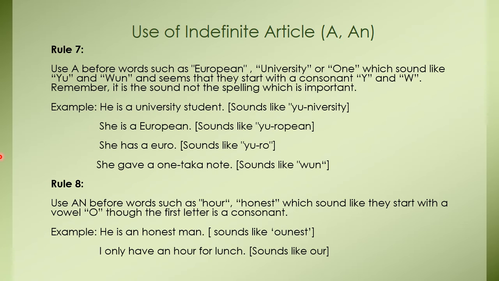These words sound like they start with a vowel o. Hour, honest, right? So that is why we are using an. For example, he is an honest man. I have only an hour for lunch. It sounds like our. So that is why an is used before this word. Okay.